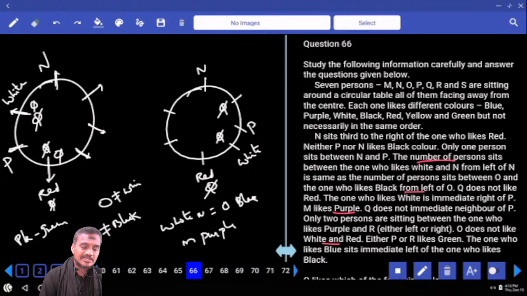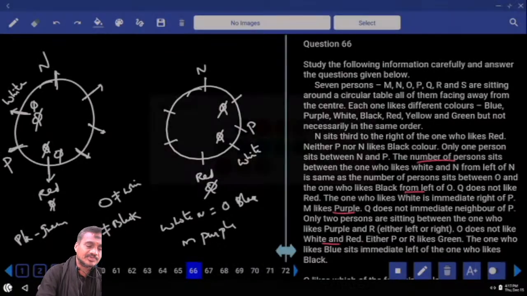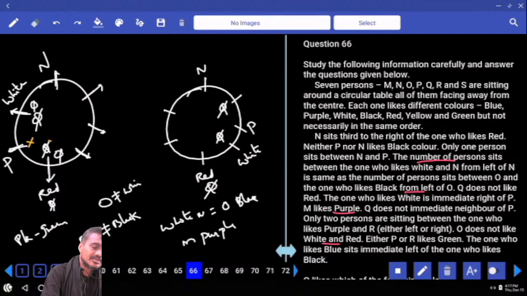Now P and N do not like black color, isn't it? As P and N do not like black color, let us check what the possibilities are for this. Black cannot be here, cannot be here, cannot be here, cannot be here, isn't it? Then what is the possibility? Can you take black at this place or not?